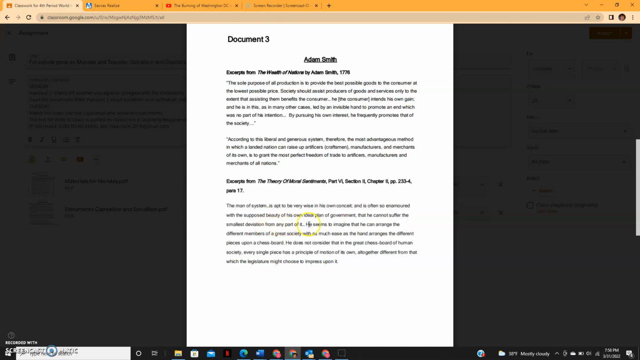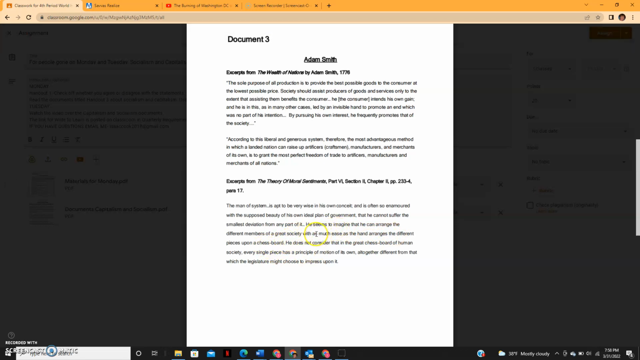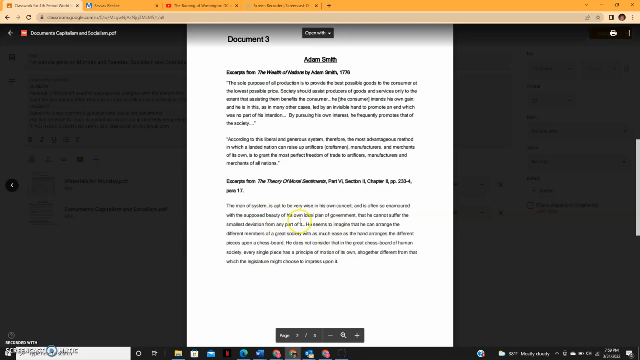He seems to imagine that he can arrange different members of the great society with as much ease as the hand arranges the different pieces upon a chessboard. So he seems to think that he has control over society, just like someone has control over the pieces on a chessboard. He does not consider that in the great chessboard of human society every single piece has a principle of motion of its own, altogether different from that which the legislature might choose to impress upon it. So maybe he's saying communists think that they have control over a society.